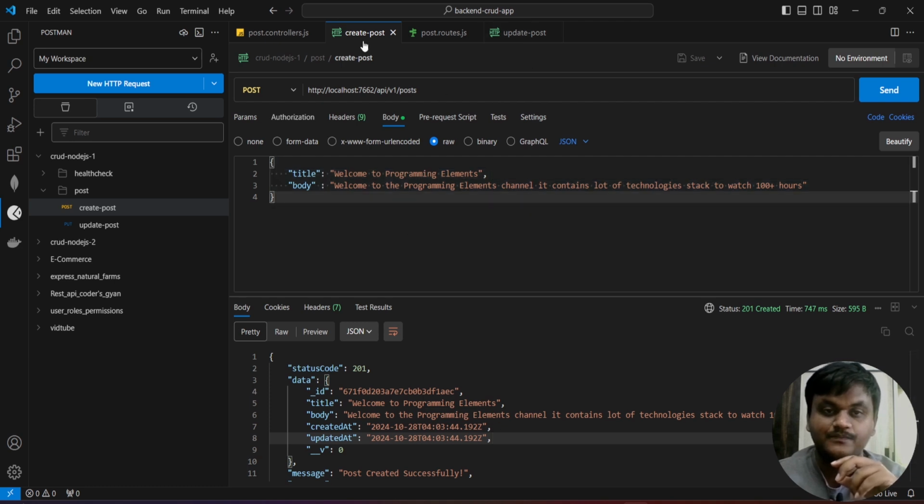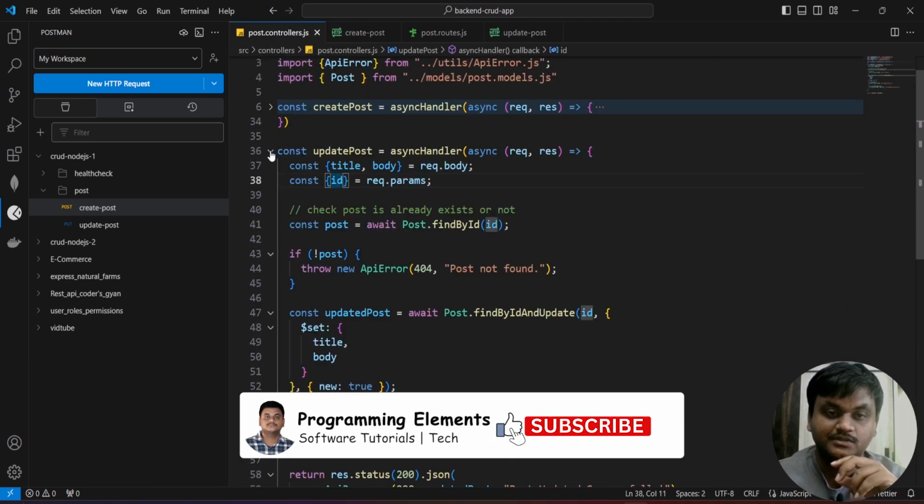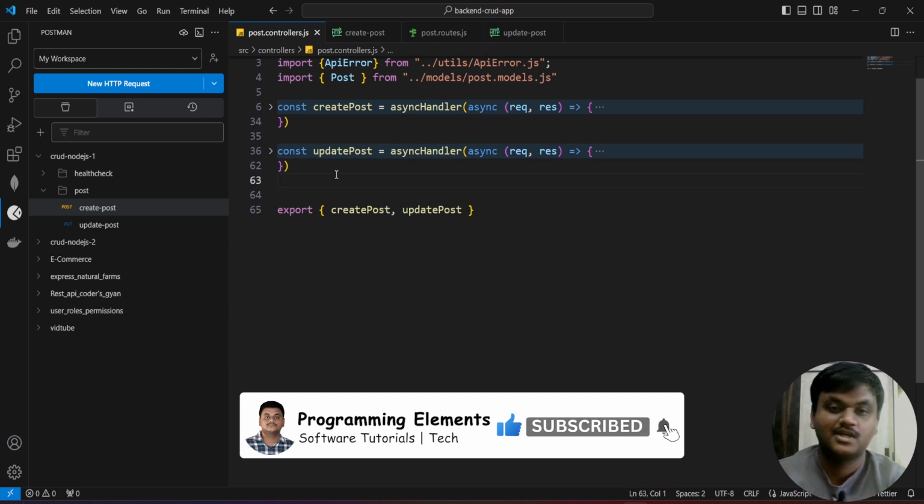Like this, we are going to perform the update operation, and in the next session we are going to see the delete post and get all posts.